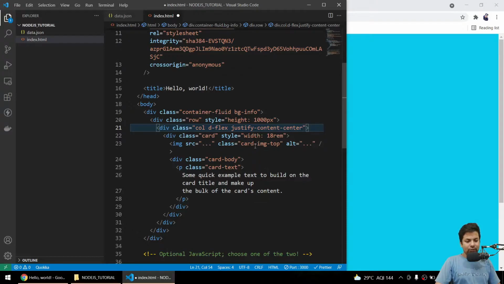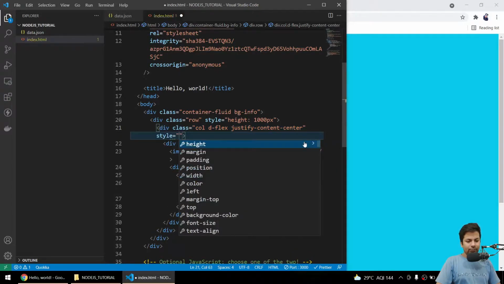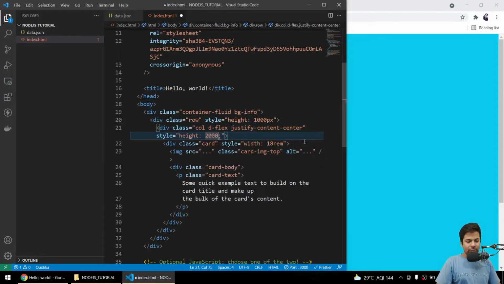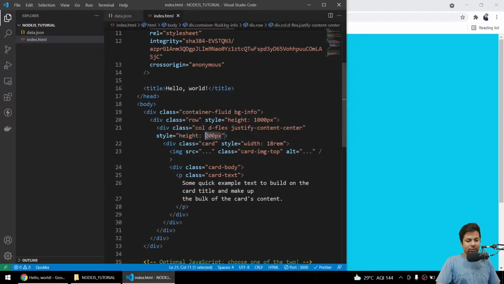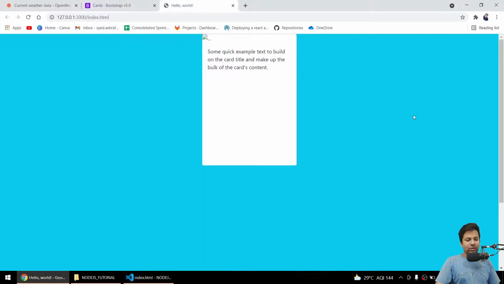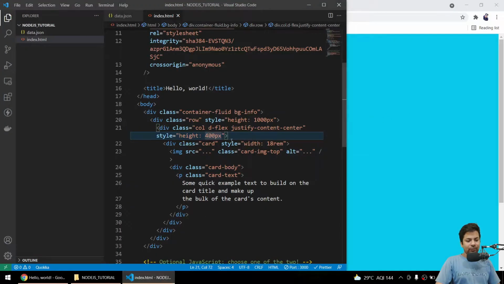It's going too big. We have to give, we'll say style height 200 pixels. Yeah, we got the 200 pixels, so I'll just make it 400 because I need it a little bigger. Yeah, that's okay.